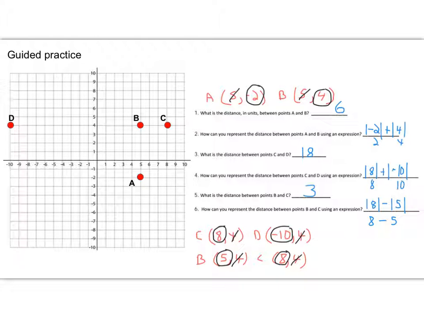So that's a good point. Whenever you are doing that subtraction, you really want to take the larger absolute value and subtract the smaller one, because distance is always going to be positive.